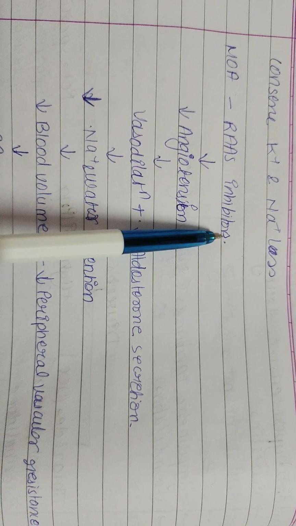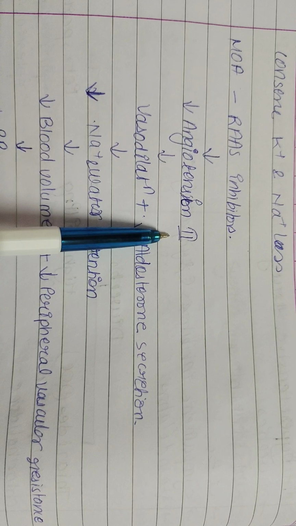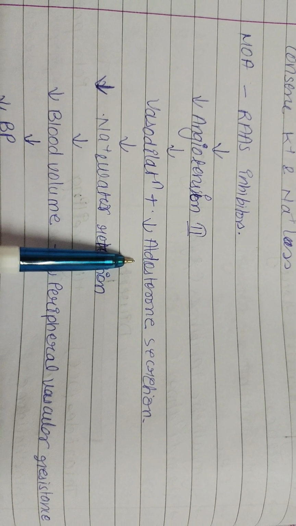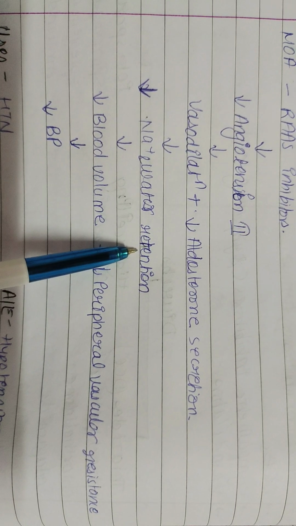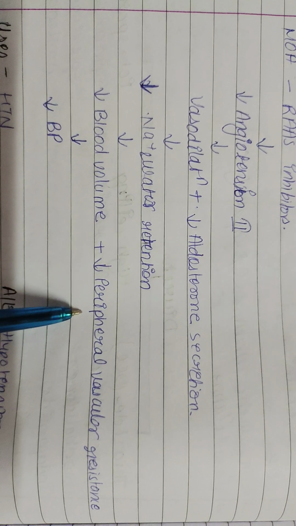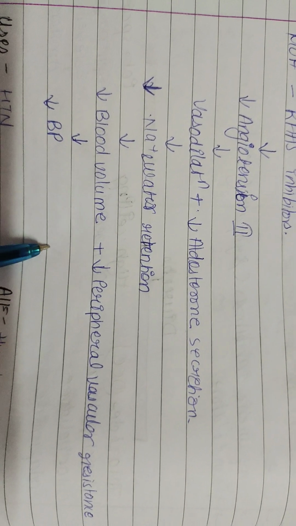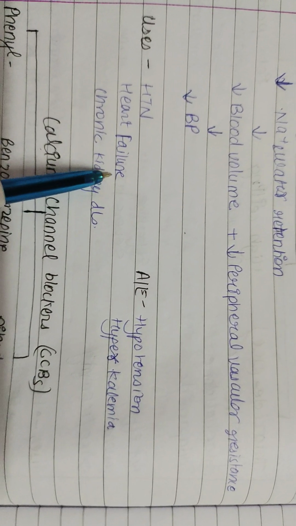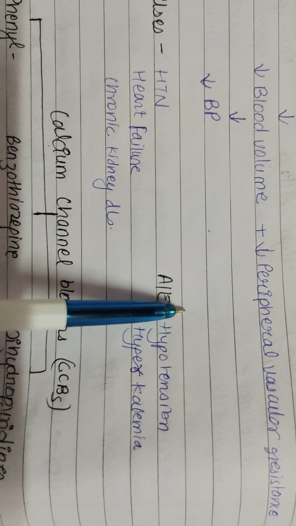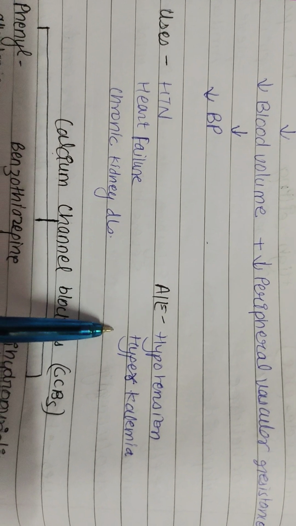Their mechanism of action is RAS inhibitors decrease angiotensin 2 that leads to vasodilation and decrease aldosterone secretion that leads to sodium and water retention decrease that leads to decreased blood volume and decreased peripheral vascular resistance that leads to decrease in blood pressure. They are used in hypertension, heart failure, and chronic kidney disease. Their adverse effect is hypotension and hyperkalemia.